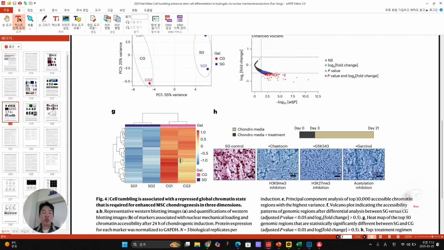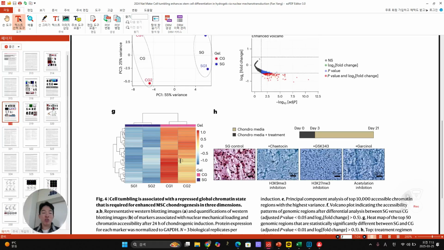So this average percent change in area. Do you know what I mean? 0.4 means 0.4%. Very small. But you have to look at PLA2. They found that compared to control, SG is higher and CG goes down. Blebbistatin blocks the tumbling. They are all gone. So this is their quantification.